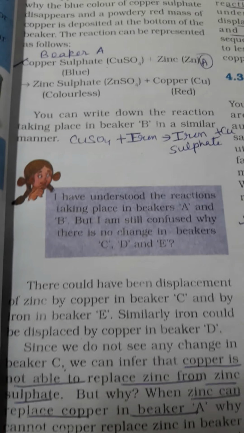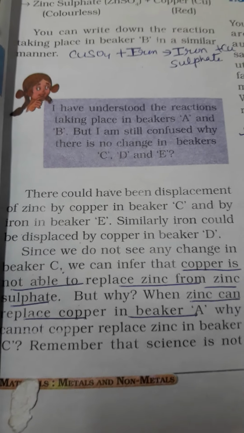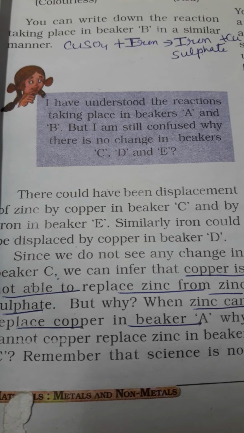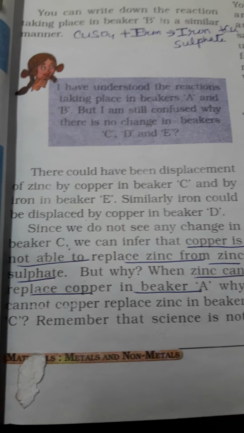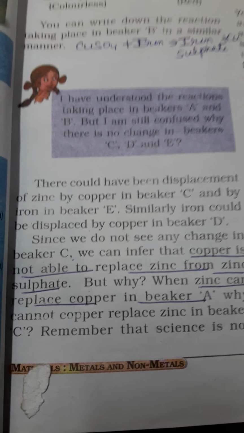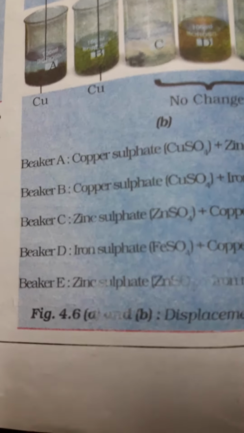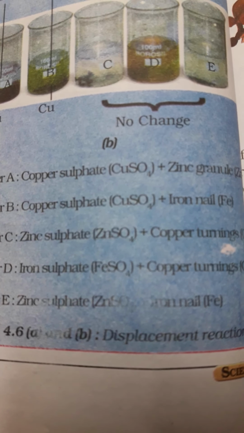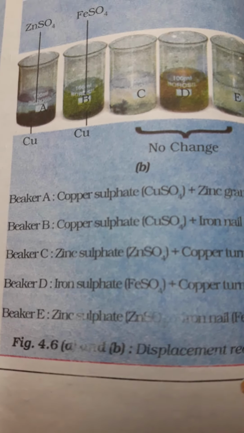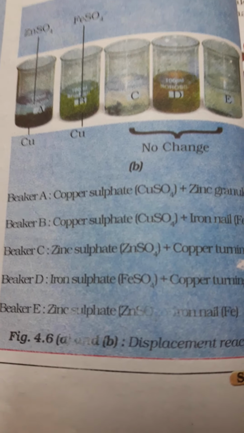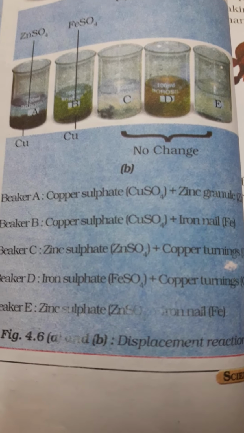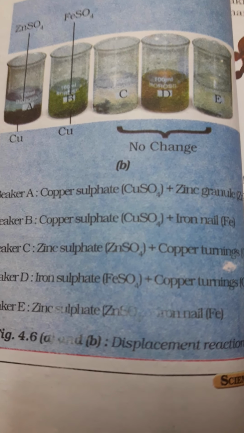Now beaker C. In beaker C, copper is not able to replace zinc from zinc sulfate. In beaker C, zinc sulfate plus copper, but copper cannot replace zinc. And in beaker D, iron sulfate plus copper, and here also copper cannot displace iron.